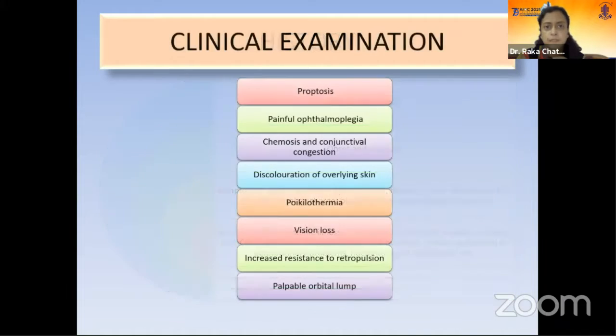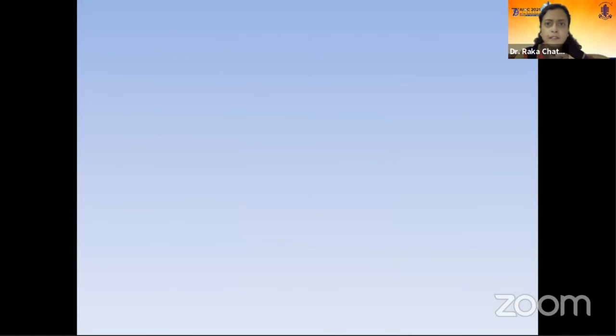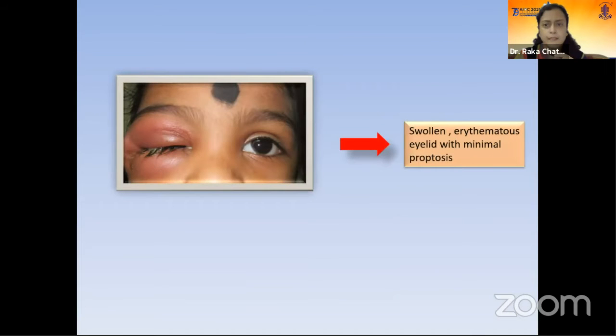Now, clinically, you have to evaluate the patient for proptosis, painful ophthalmoplegia, chemosis, congestion, discoloration of the overlying skin, poikilothermia, vision loss, increased resistance to retropulsion, and palpable orbital lump. Now, case-wise, I'd like to show you how to approach such a case. This is a small child presented with swollen erythematous eyelid with minimal proptosis. It is very difficult to separate the eyelids, but to some extent it gives us a clue that it can be of infective etiology, as it is of very sudden onset, 1 or 2 days.